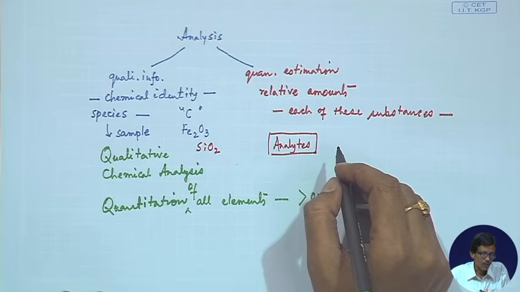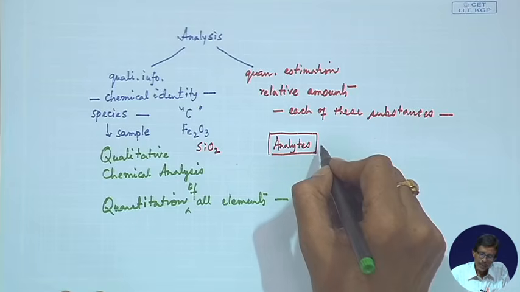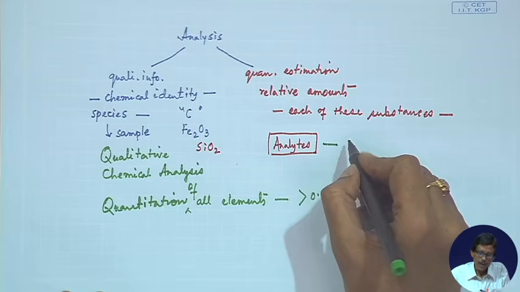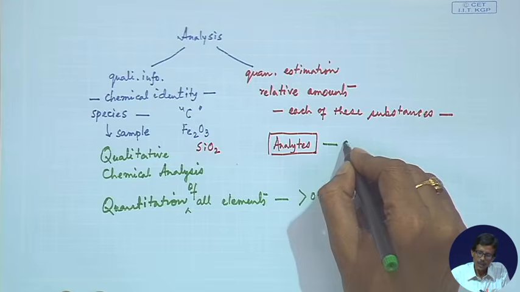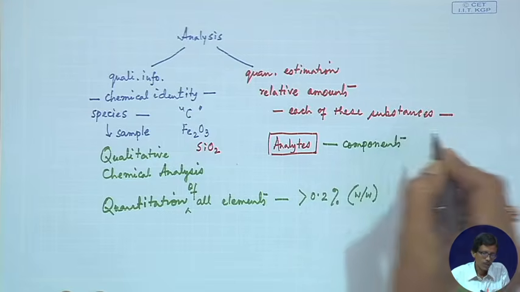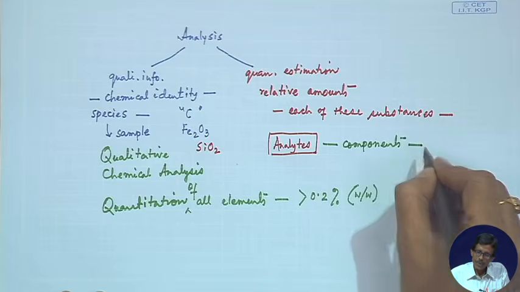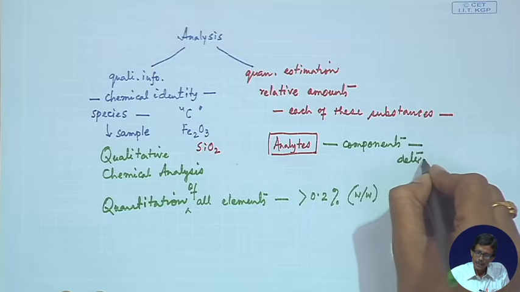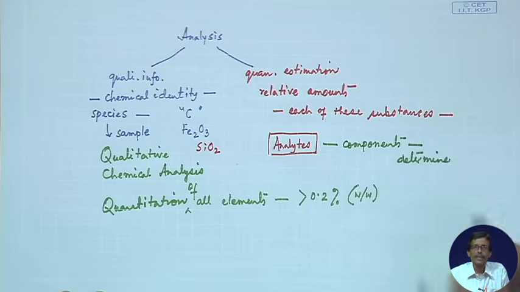In these analytes we try to understand what the components present are, which we can determine.